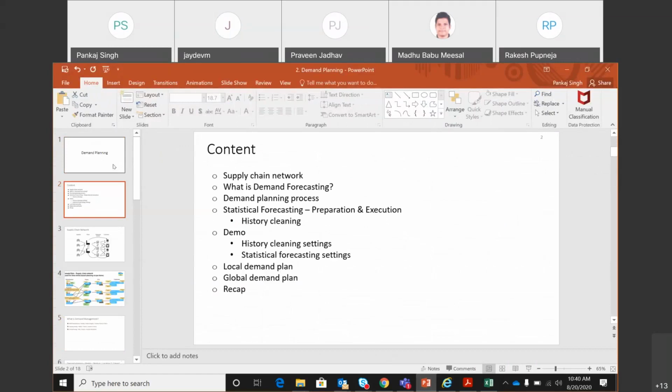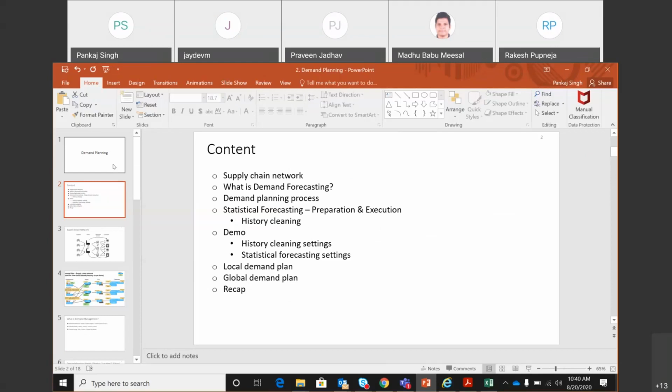Along the company, we had that network. Then we'll talk a little bit about what is demand forecasting. Then we look at the demand planning process. So demand forecasting is different, demand planning is different. So we'll look at how they are different. Then we'll see how we do statistical forecasting in IBP, etc. Local demand plan, global demand plan recap.